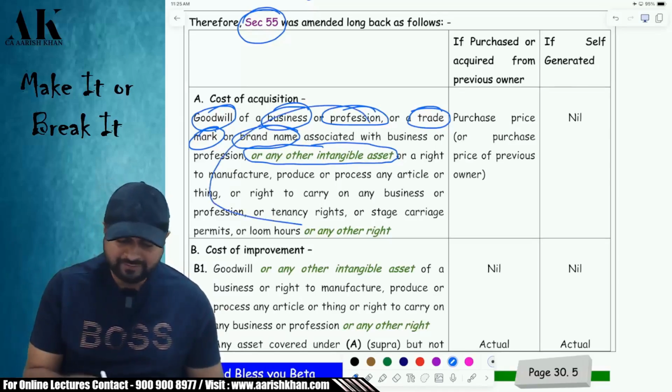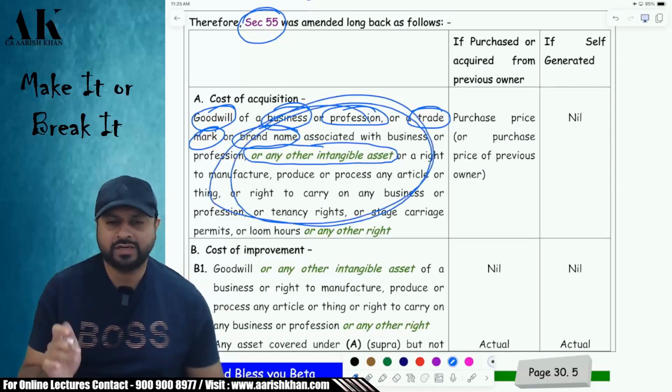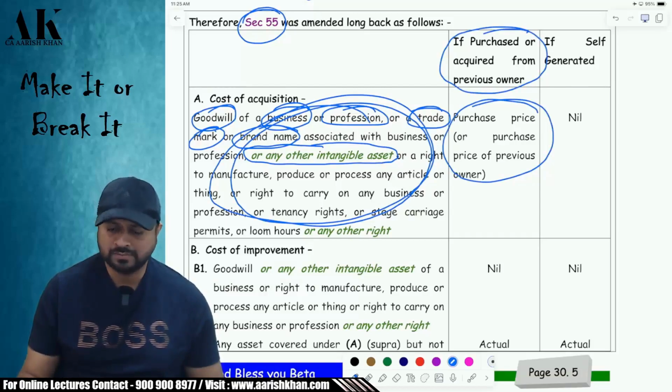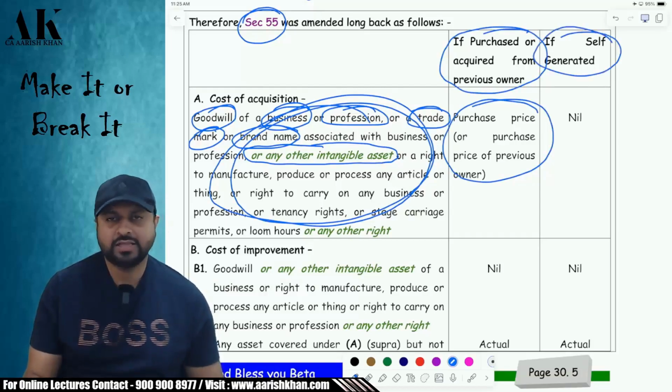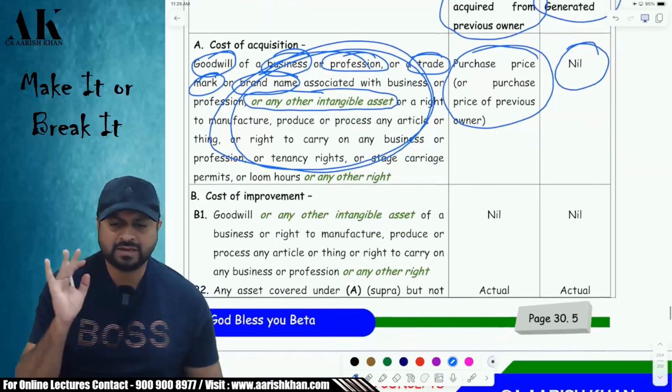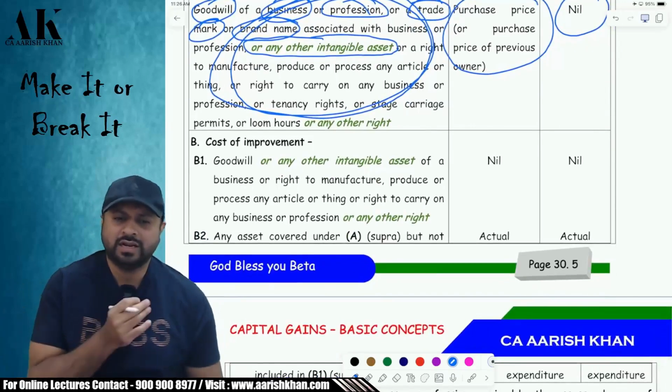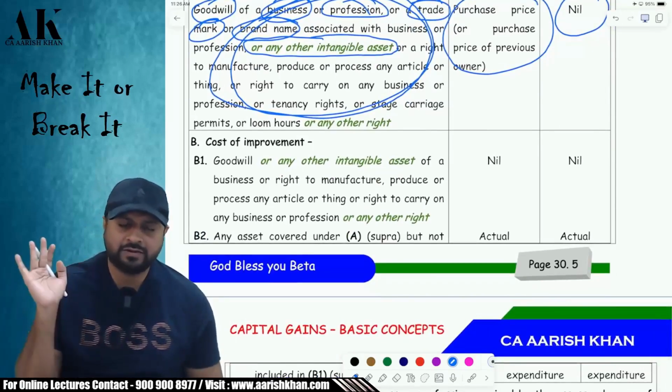Everything, every kind of intangible assets. Listen carefully. If purchased from someone, then the purchase price will become your cost of acquisition. Or if self-generated, then you have to take that as nil. It is very simple. Now it has become very exhaustive. Earlier there was a limited list of items over here. Now any other intangible asset makes it very exhaustive.